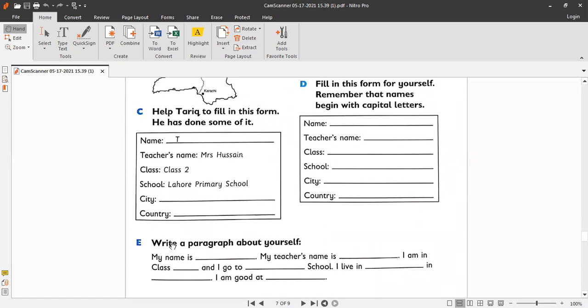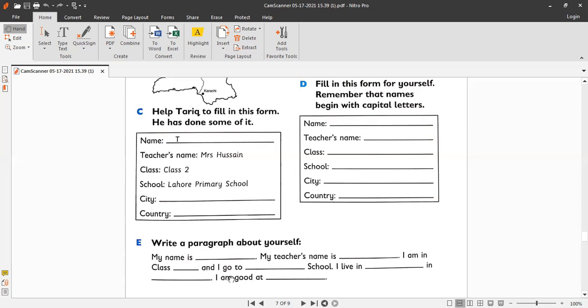Okay, exercise E is write a paragraph about yourself. So you have to fill out these blanks here. My name is dash. You have to write your name here using a capital initial letter. Okay, it should be the capital letter. My teacher's name is dash. Again, here you will write Mrs. Imran, and full stop, M capital for Mrs. and I capital for Imran.